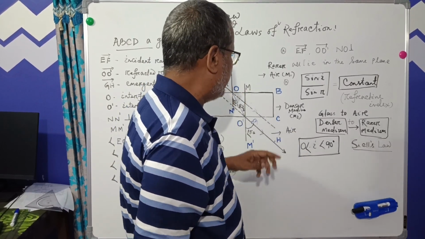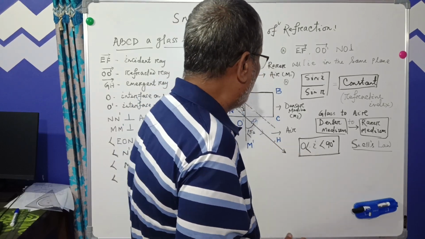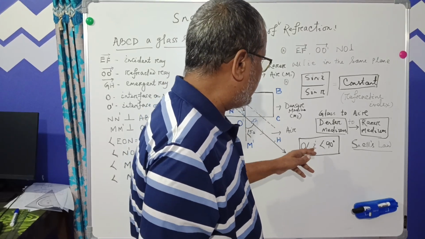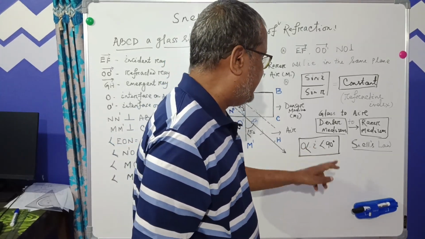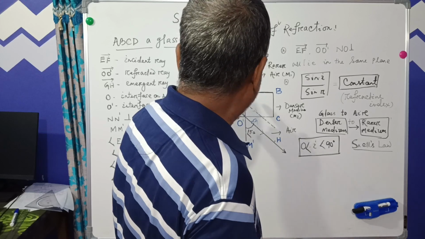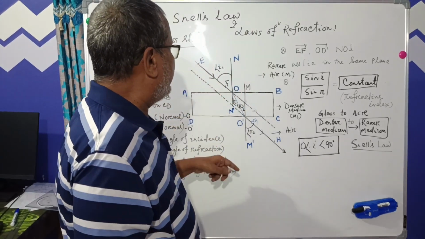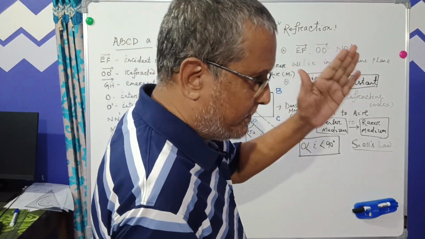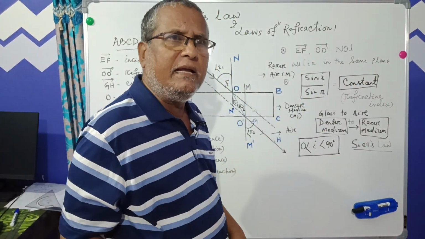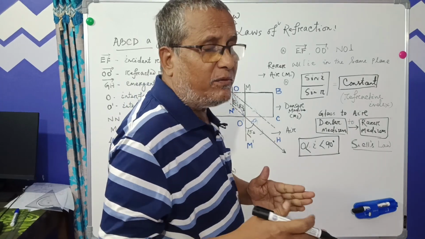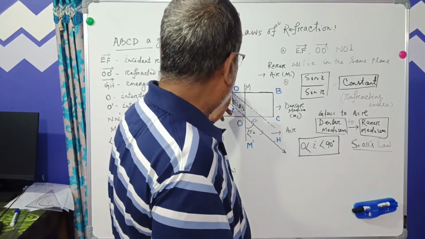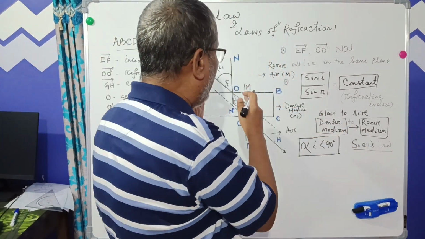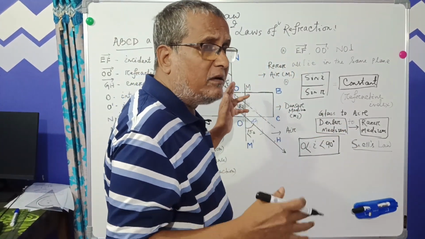But another condition you see, the measure of this angle, the angle of incidence, is always greater than 0 and less than 90. And you know sin 0 is 0 and sin 90 is 1, so it is in between that. Why? Because the measure of this angle depends upon two sides, that is perpendicular and hypotenuse. Sin theta is equal to P by x, so the ratio of the perpendicular and hypotenuse is the sine of that angle.